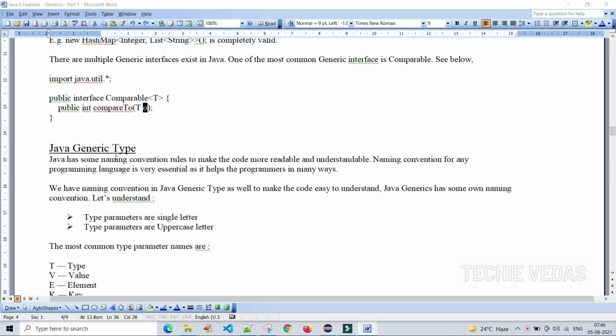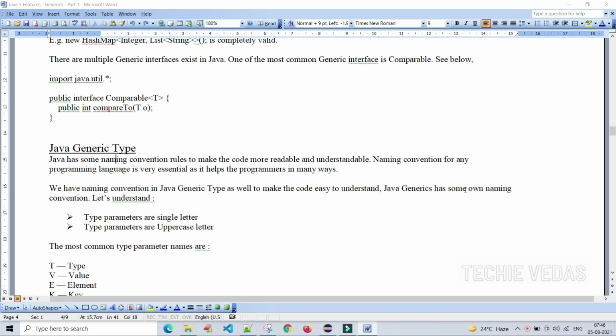What is the Java generic type? Java has some naming convention rules to make the code more readable and understandable. Naming convention for any programming language is very essential, as we are all aware. It helps programmers in many ways. We have a naming convention for Java generic types as well, to make the code easy to understand.